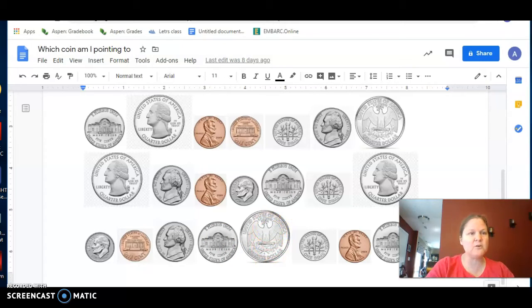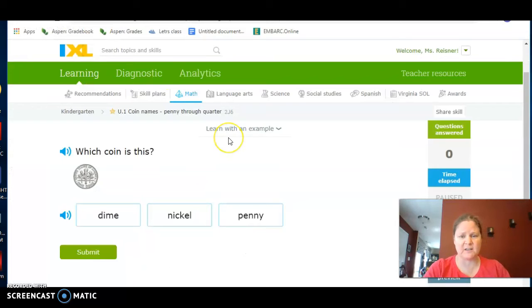All right, let's do a quick little questions. So we found the quarters on our page. Let's do this, okay? I'm gonna show us a picture, and we're gonna decide if it's the dime, the nickel, or the penny. So you gotta tell me. Remember, dime goes d d d, nickel goes n, penny goes p, and a quarter qu qu qu.